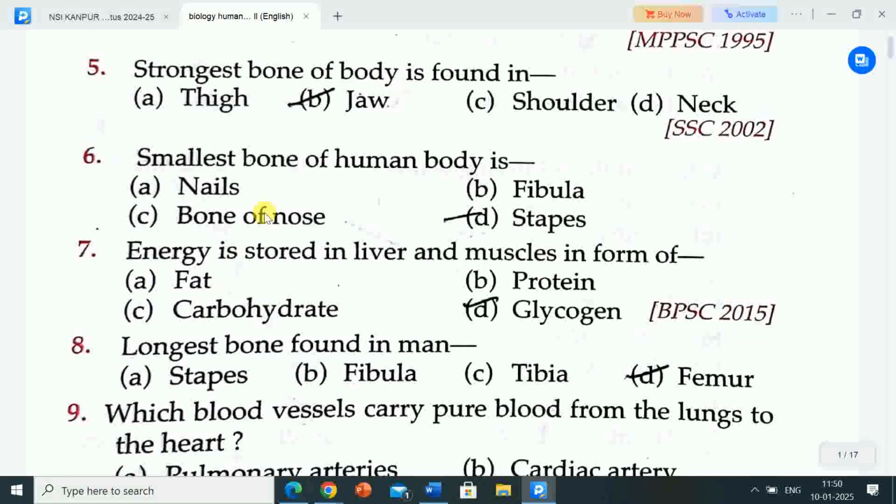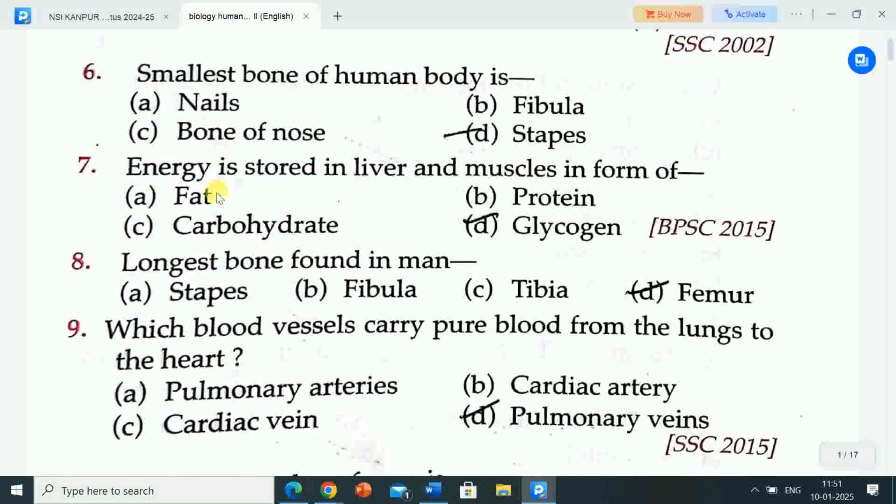Next question is smallest bone of human body is. Options are A nails, B fibula, C bone of nose, D stapes. Correct answer is option D stapes. Smallest bone of human body is stapes. So stapes is the smallest bone of human body.